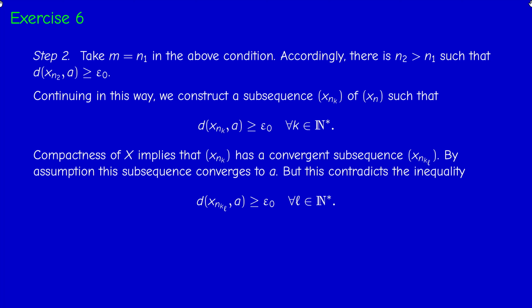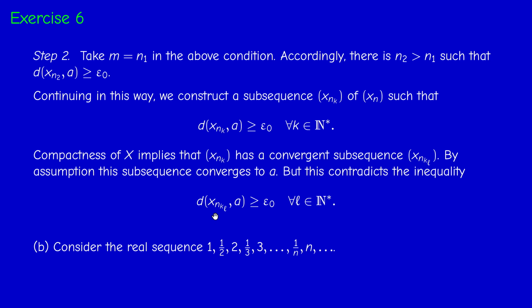And note that I used the compactness of X to reach this contradiction. If we remove the compactness assumption, the conclusion may fail. Because here's an example. Take this sequence: 1, 1/2, 2, 1/3, 3, etc. So the pattern is clear. It's easy to check here that this sequence has 0 as a unique cluster point. We already have one sequence: 1, 1/2, 1/3, 1/n converging to 0. And this is the unique limit, actually. No subsequence of this original sequence converges to an element different from 0. But there is another sequence, 1, 2, 3, etc., that tends to infinity.